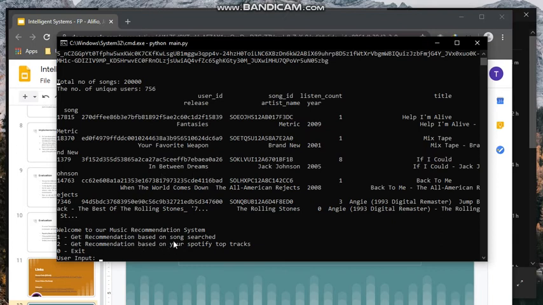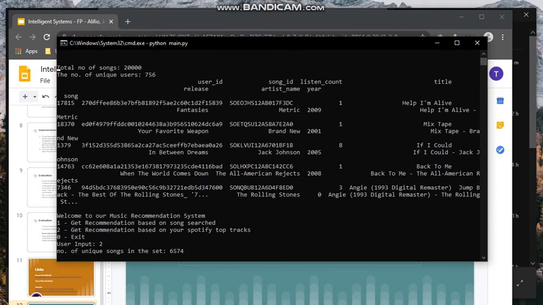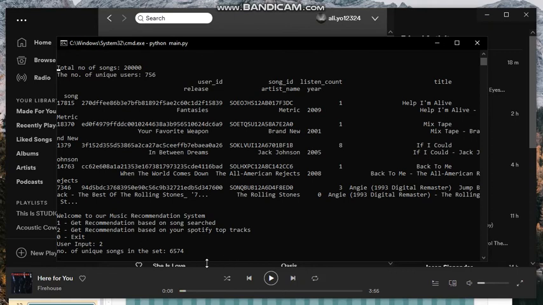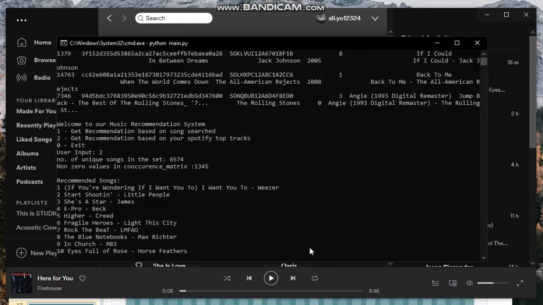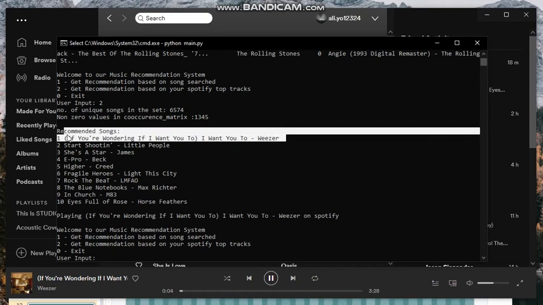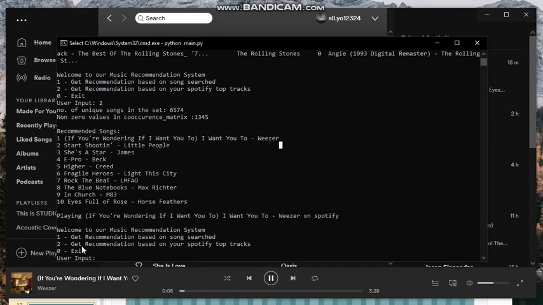So let's use the second option first, which is to get recommendations based on the Spotify top tracks. Right now I'm just making sure that the Spotify app itself is actually active. Again, this is going to take a while because it's calculating all the stuff. As you can see now, it's already playing the song that is being recommended on top, which is If You're Wondering If I Want You by Weezer.